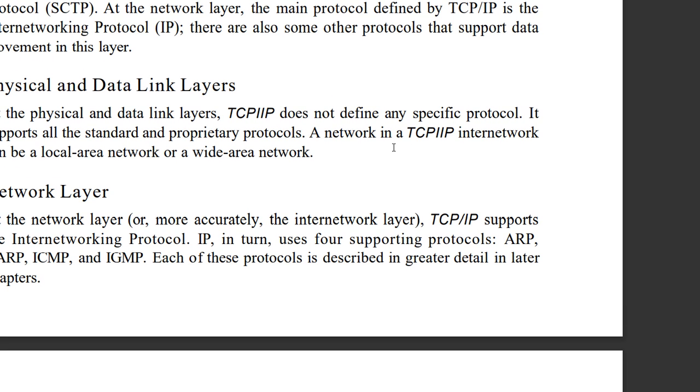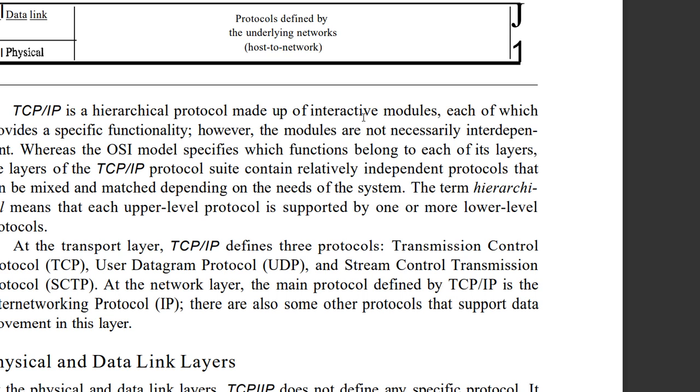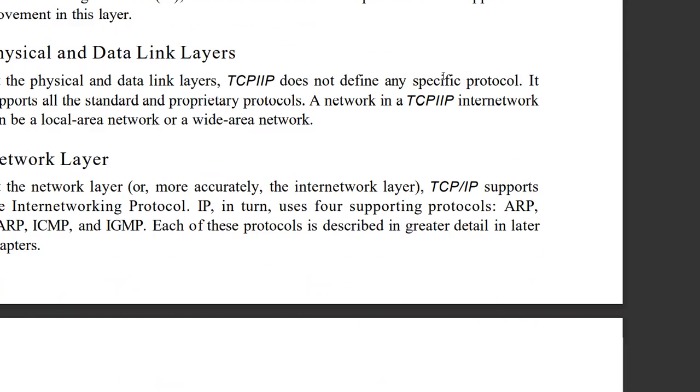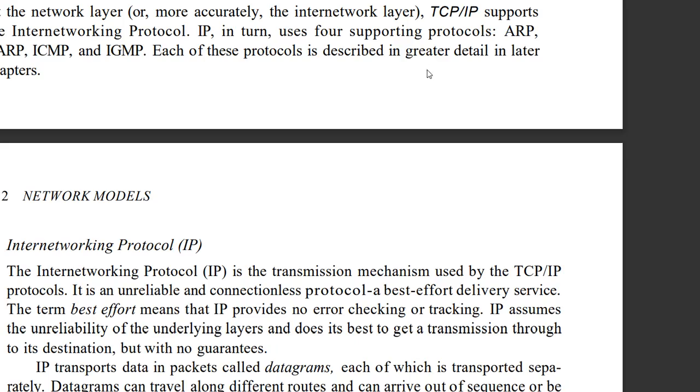Okay, a network in a TCP/IP internet can be a local area network or a wide area network. It is in the sense whatever may be the network we are connecting. So whether it is a local area network, that is LAN we can call, wide area network WAN we can call, whatever may be the network we are using for physical and data link layers. Okay, and one of the terms we have to study here, network layer.